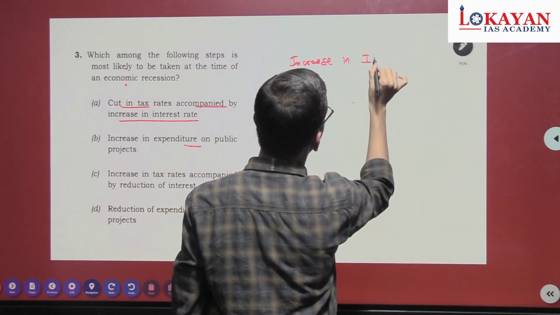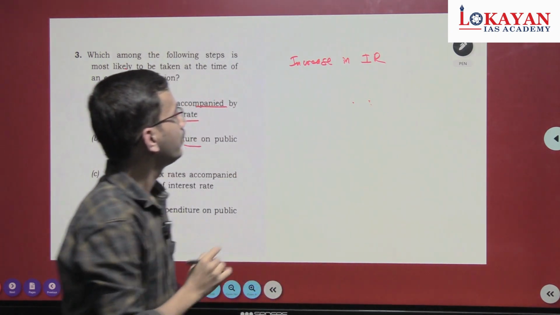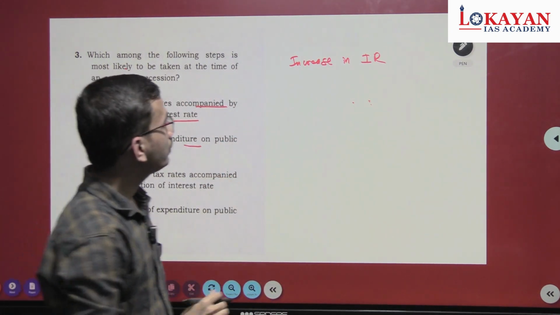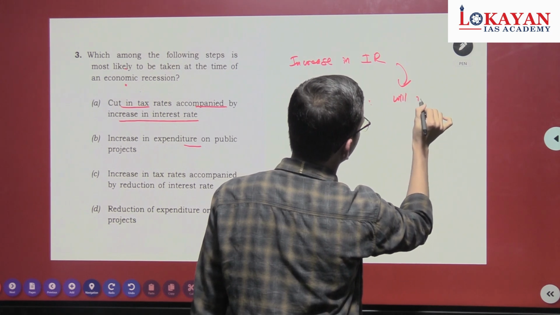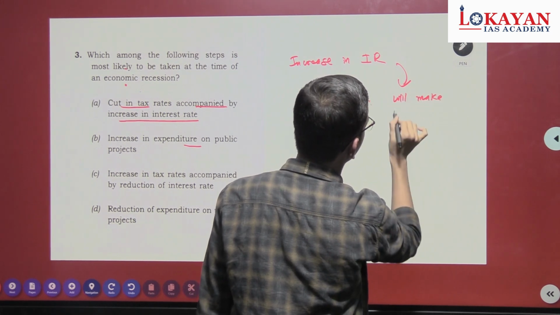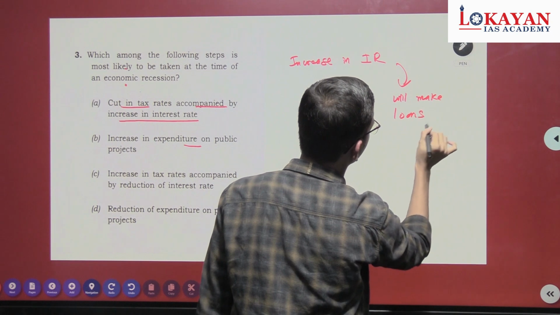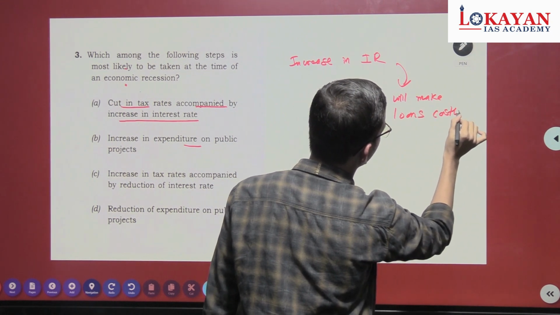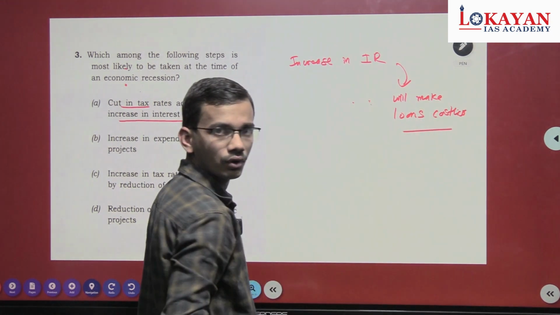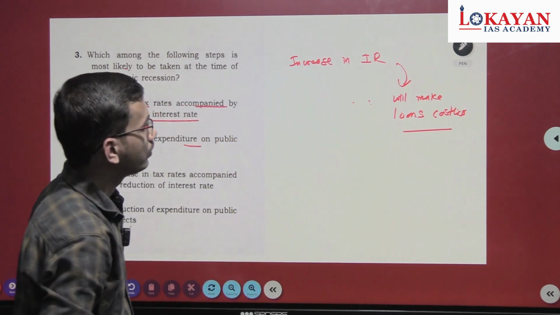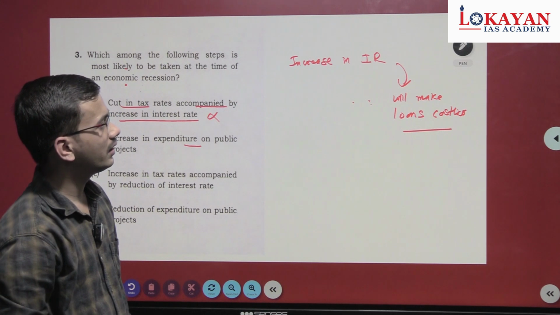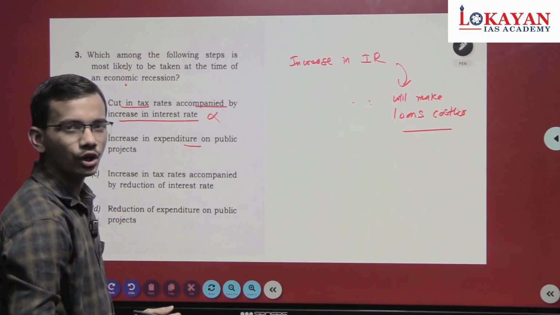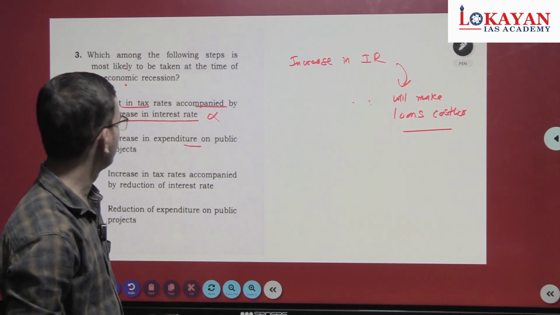An increase in interest rate will make loans costlier. So this is not the option, as loans will be costlier, so economic activity will not boom.